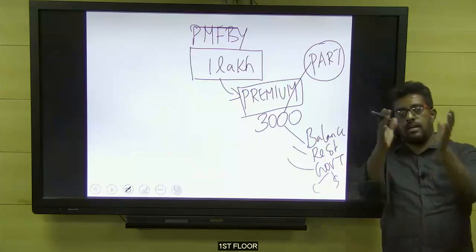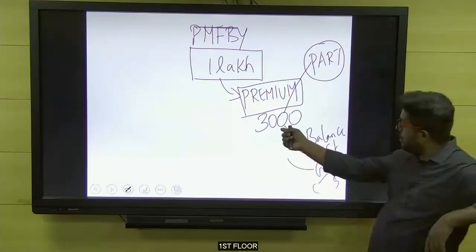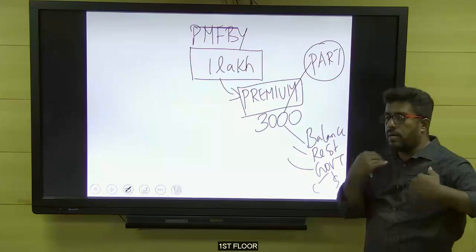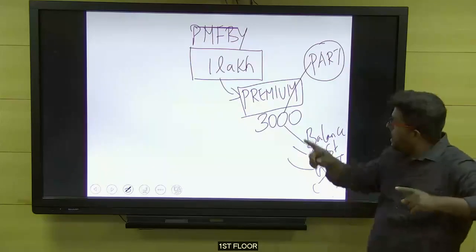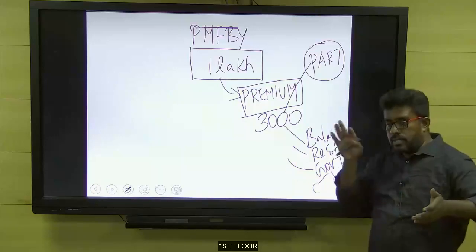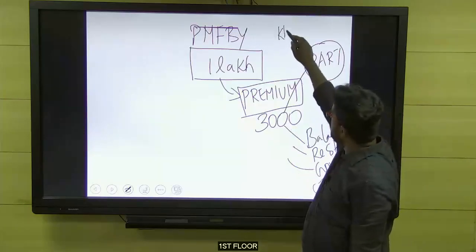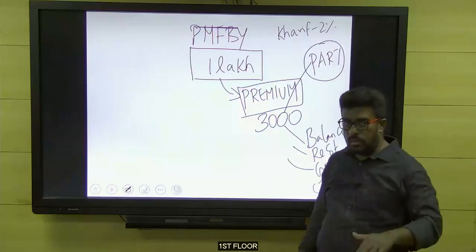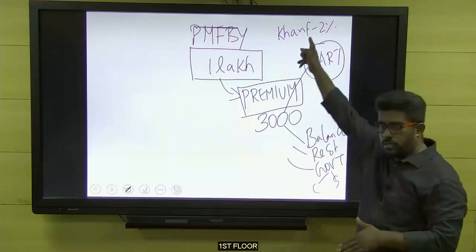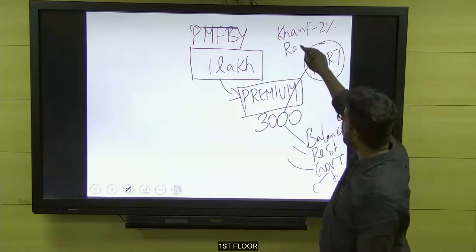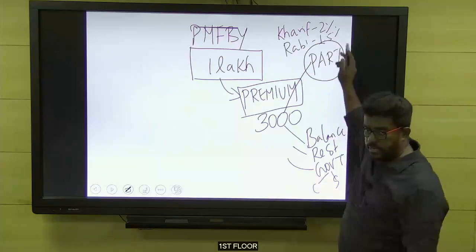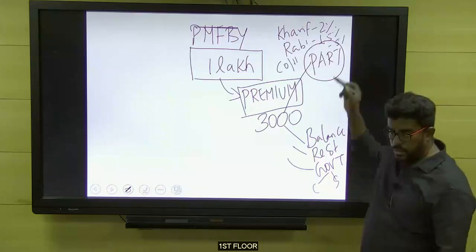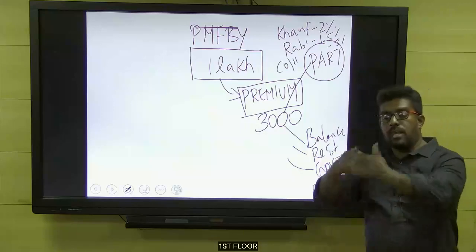Now let me explain this with some examples. Here the government differentiates my share based on the crop I am growing. For example, if I am growing a kharif crop, the maximum contribution I should make for premium payment is only 2%. That is my maximum contribution, so the government has kept a ceiling of 2%. If I am growing a rabi crop, I have to pay only 1.5%. For a commercial or horticultural crop, I have to pay only 5%. So the government has kept a ceiling on the farmer's contribution.